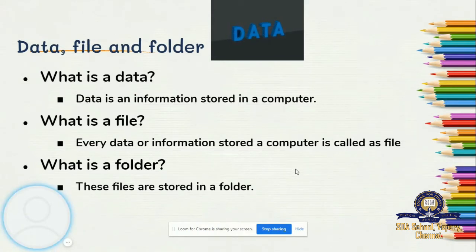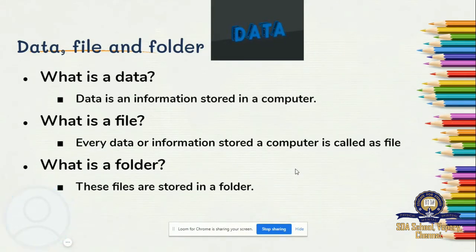What is a file? Every data or information stored in a computer is called as file. So, first it is an information, then it is called as data, and then it is called as file. There are different formats of file like documents, PDF, images. So all these are kind of file formats that we learn in other chapters, or we learn in the last part of this chapter. What is a folder?